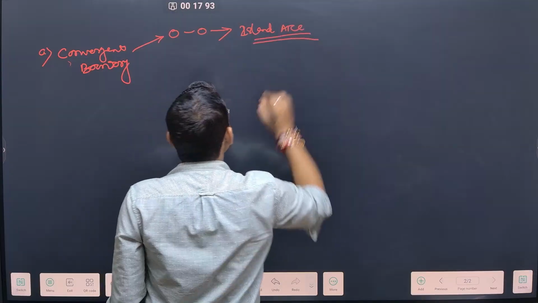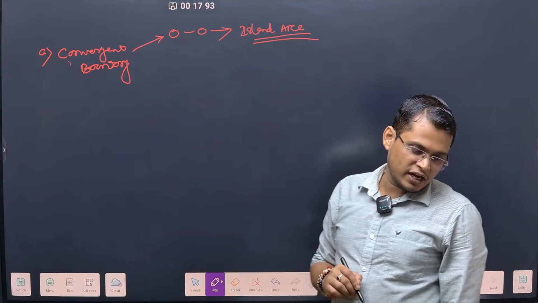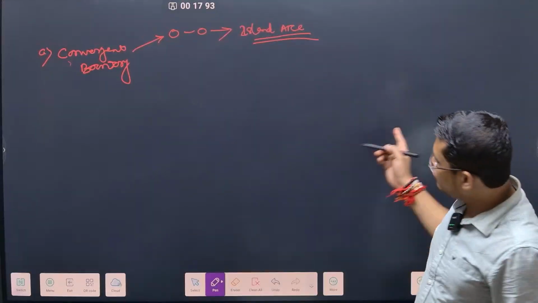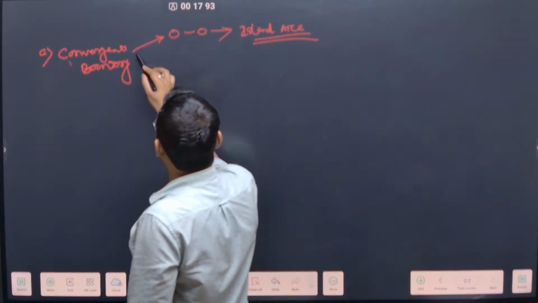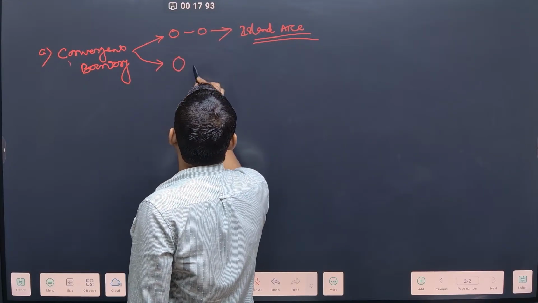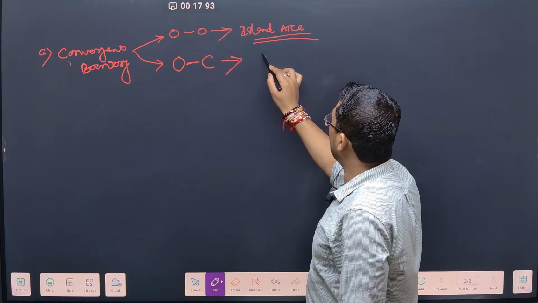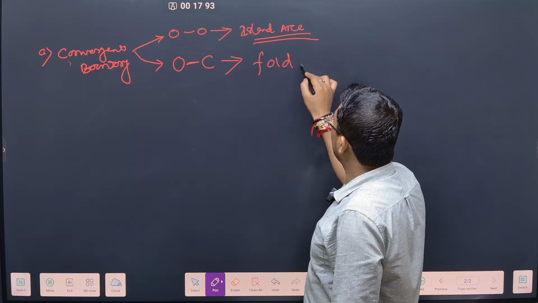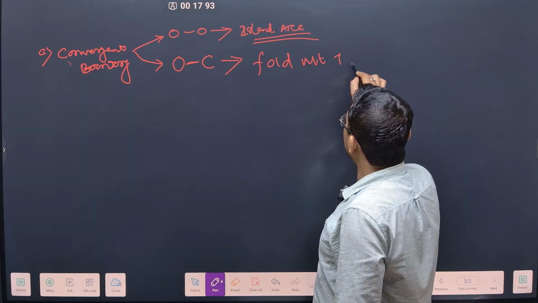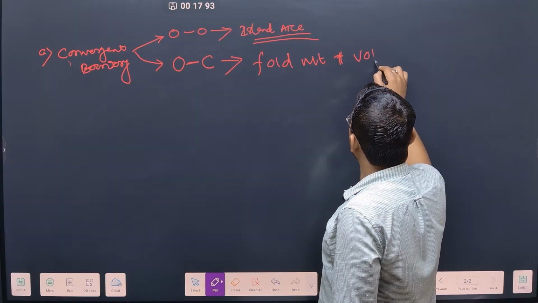Island arcs we have already seen in the Pacific ring of fire. There are so many island arcs, so I am going to show you. If there is a convergent boundary interaction where one is ocean and the second one is continent, that is what led to the formation of fold mountains plus volcanic peaks.